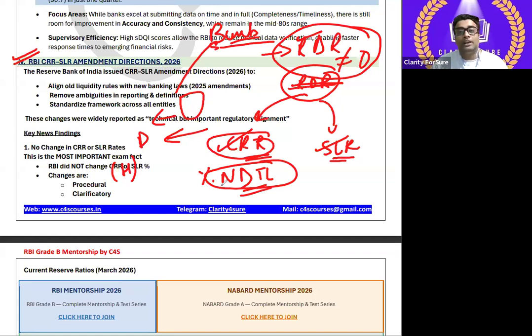Net का मतलब क्या होता है? Gross minus interbank deposit. Everything I have explained in my RBI full course. ठीक है? और SLR क्या होता है? It is also the percentage of NDTL, right? The banks need to keep. ठीक है? But it is more liquid asset.